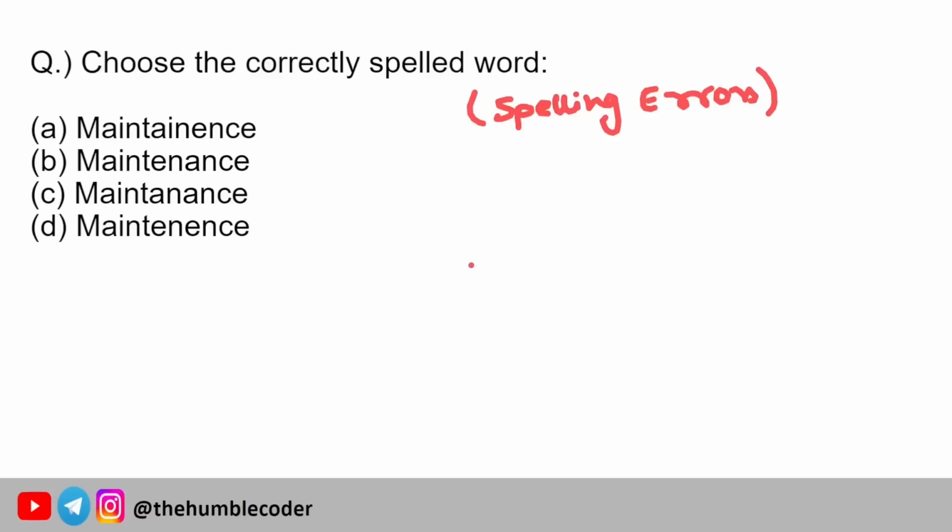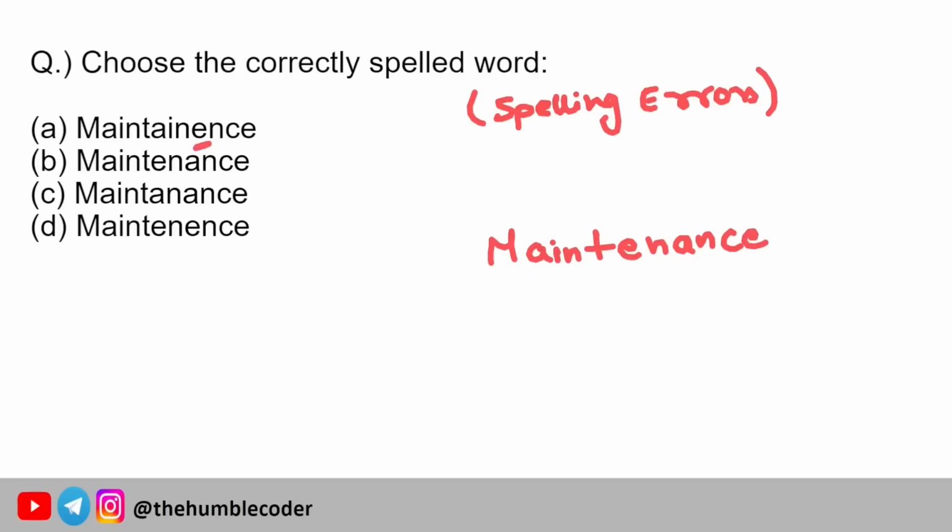But if you are someone like me who already has a basic understanding of the English language, what I would suggest is try writing the spelling which you have in your mind. Because sometimes while seeing the options we get confused, and even the actual spelling which we already have in our mind, we forget. So before even seeing the options, try to write the spelling that you have in your mind and see if any option is matching. And if you are confident that the spelling that you know might be correct, make sure to select that option. Let's see, maintenance.